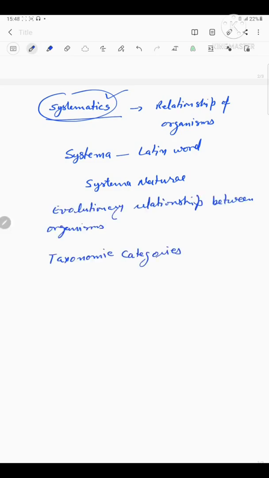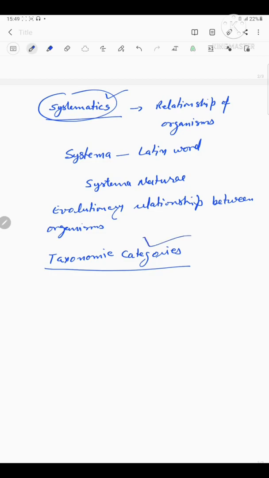Now, we come again to taxonomic categories, which are the basis of classification. Classification is not a single step process but involves a hierarchy of steps in which each step represents a rank or category. Since the category is a part of the overall taxonomic arrangement, it is called a taxonomic category.